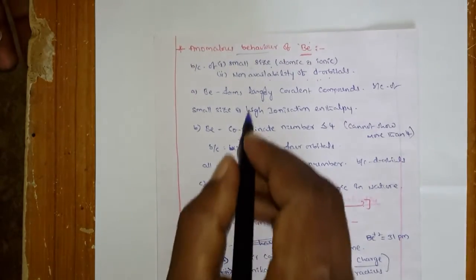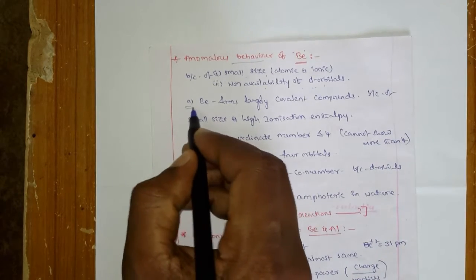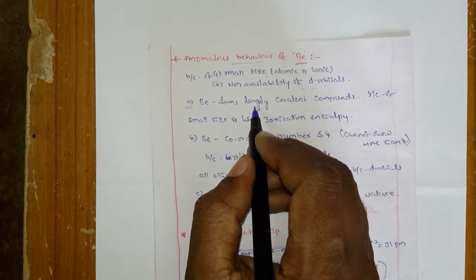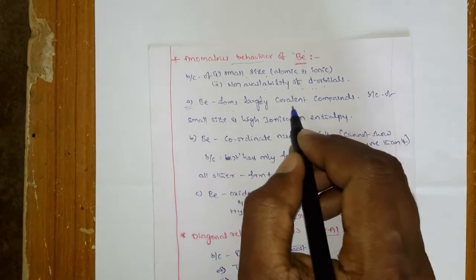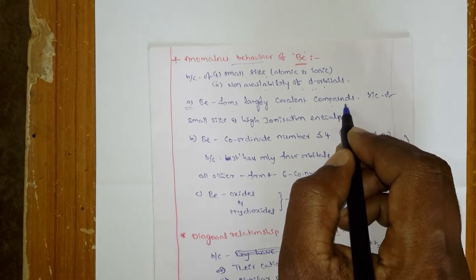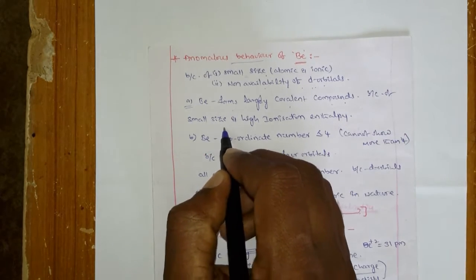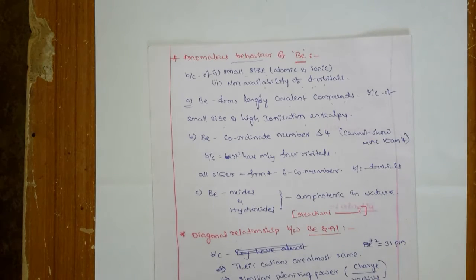So now what are the properties? First one, you know that we came across all these things. Beryllium forms mostly or largely covalent compounds, not ionic compounds, because of its small size and high ionization enthalpy. Talk about beryllium oxide and beryllium halides, these are all covalent in nature.